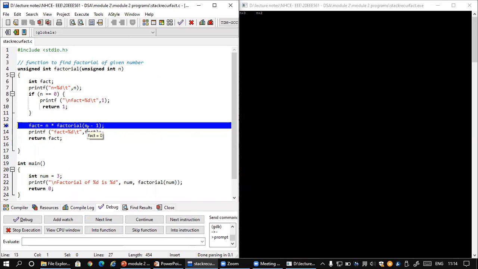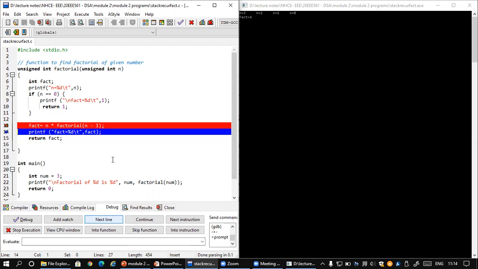First it gives a function call with n is equal to 3. Next it changes to line number 13, to n is equal to 2. Now that's being passed here, and next it makes n is equal to 1. Then n is equal to 1 is passed into the factorial function. Then n is equal to 0. When n equal to 0, you see that immediately it returns the factorial value 1.